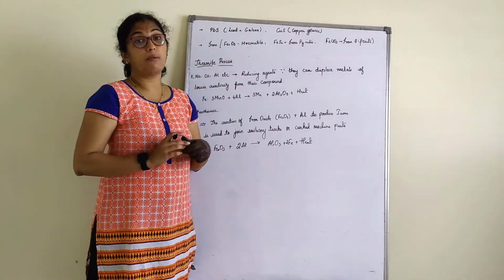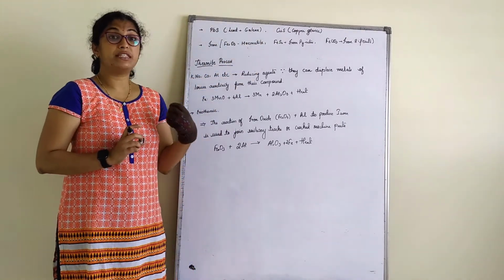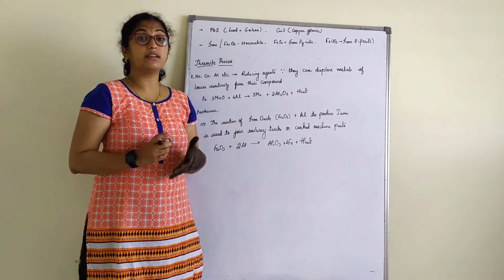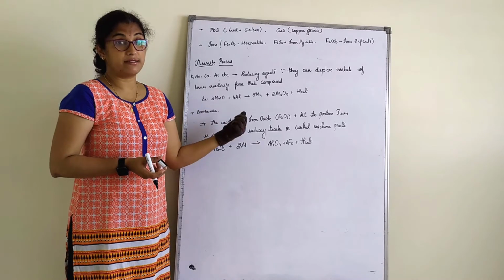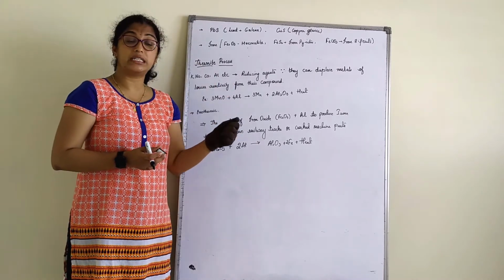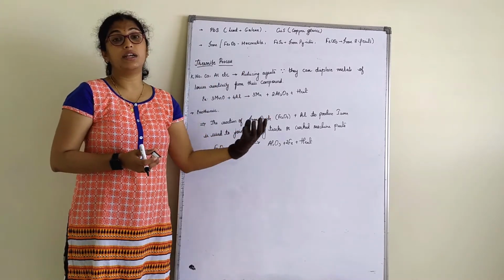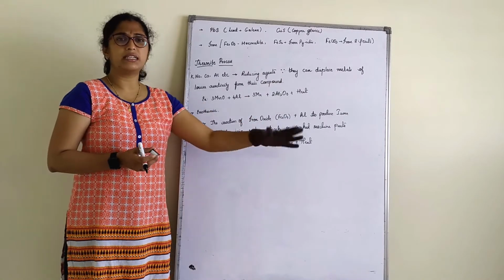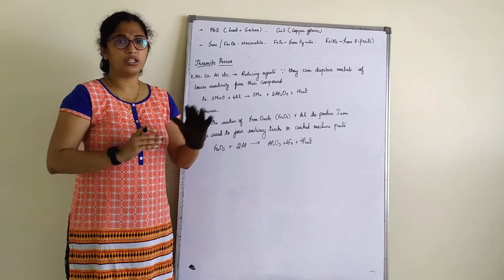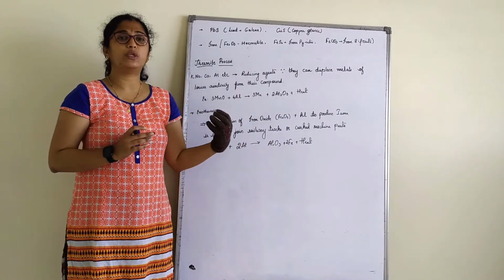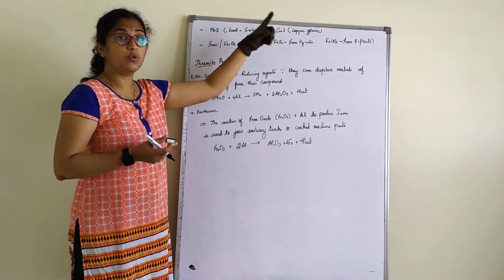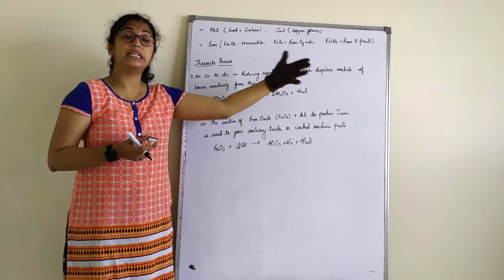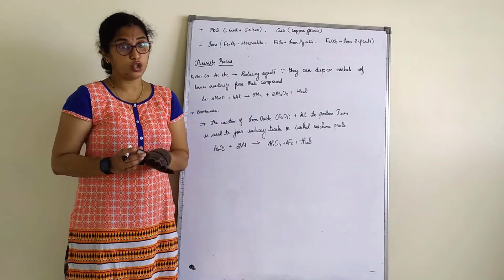Next, copper. Copper is also present in the form of its sulfide, which is called copper glance. If I ask you to give the extraction of copper glance, that is nothing but CuS, a sulfide ore. It has to undergo roasting, same process. Then it has to undergo reduction, with a reducing agent, which we use as coke. Same process as for a sulfide ore, like the zinc sulfide example I had shown you all.